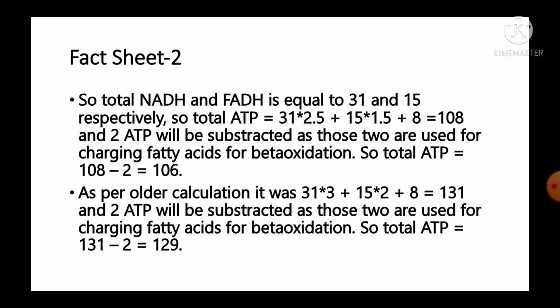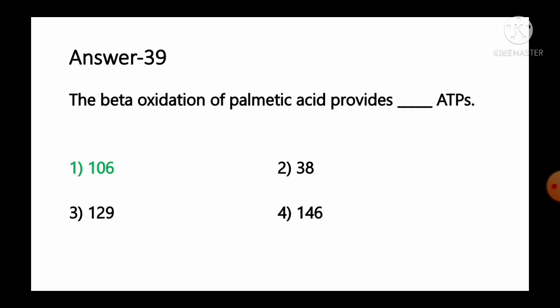As per older calculation, it was 13 multiplied by 3 plus 15 multiplied by 2 plus 8 is equal to 131 ATPs, and as 2 ATPs will be subtracted as those are used for the charging fatty acids for beta oxidation, as per older calculation, 129 ATPs are derived from the beta oxidation of palmitic acid. But as per the newer concept, you have to answer it is 106 ATPs derived from the beta oxidation of palmitic acid. Option number 1 is the correct answer for this question.